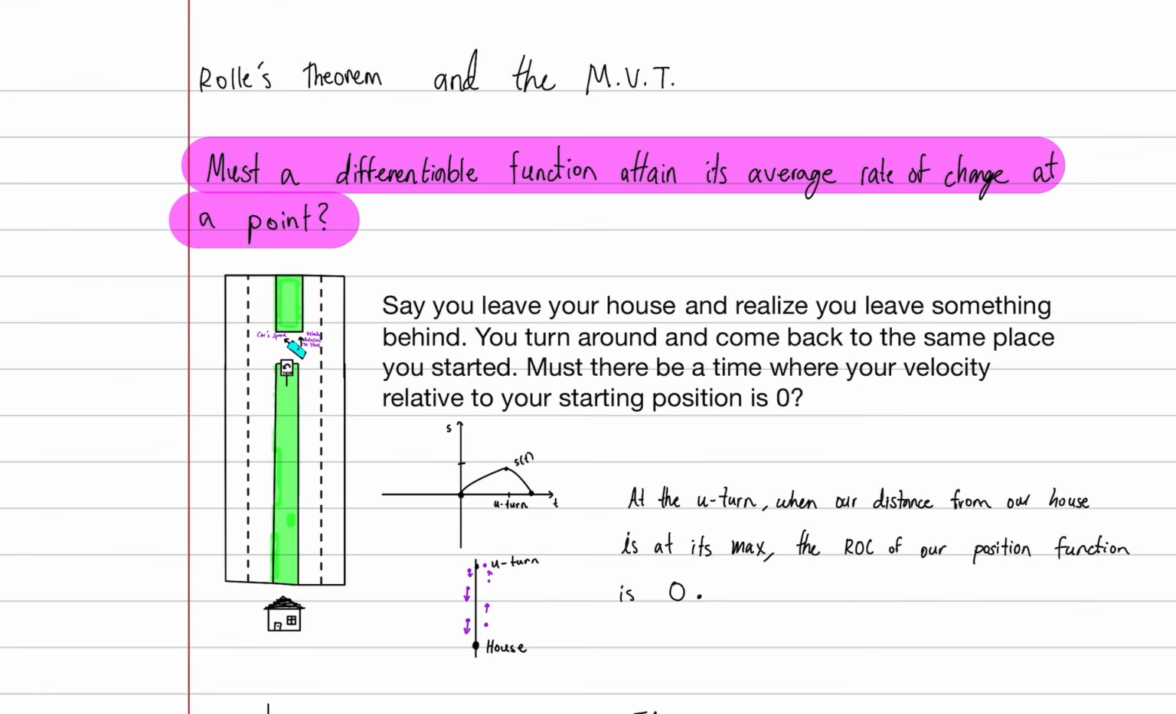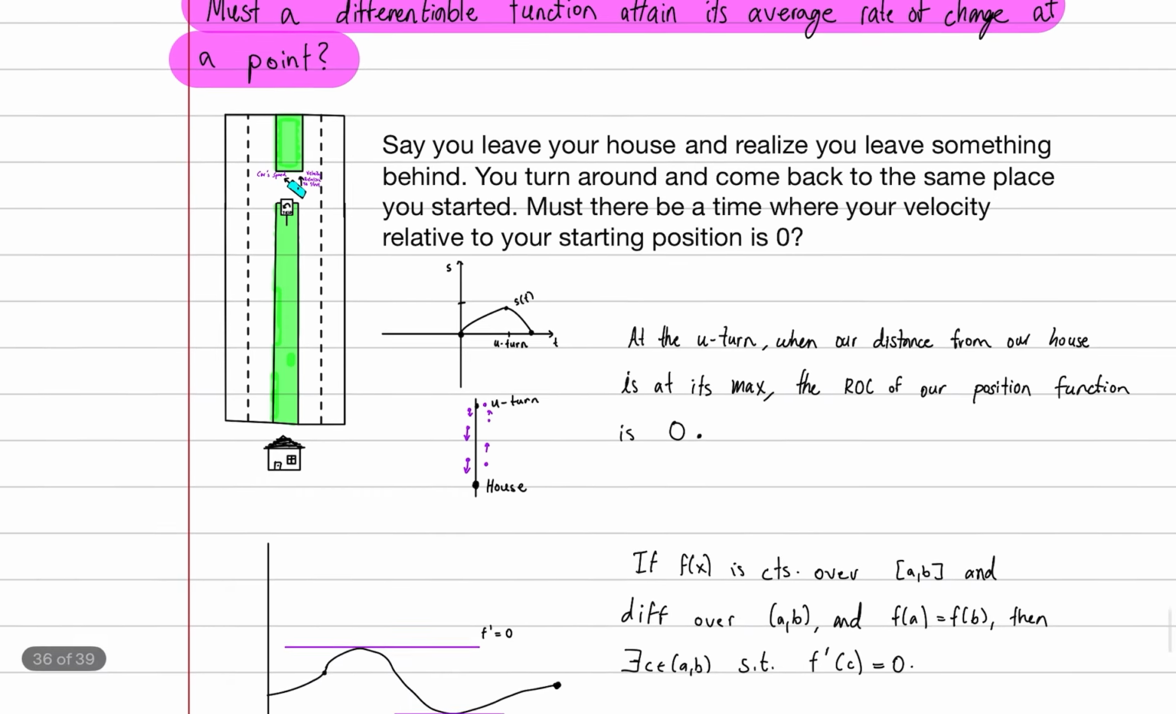Okay, so I want to talk about Rolle's theorem and the mean value theorem. And our leading question will be, must a differentiable function attain its average rate of change at a point? And our example is the following.